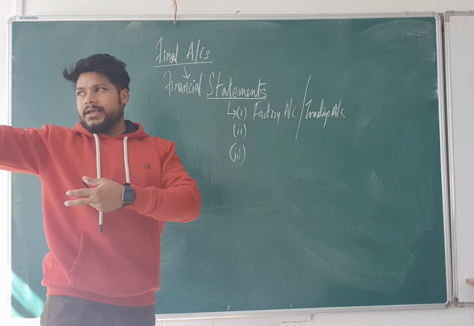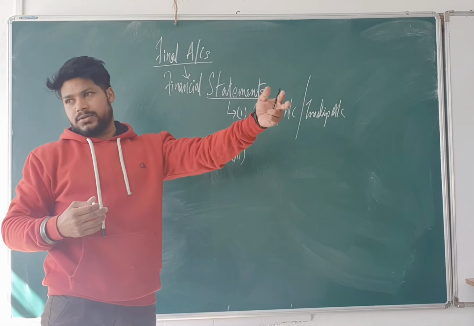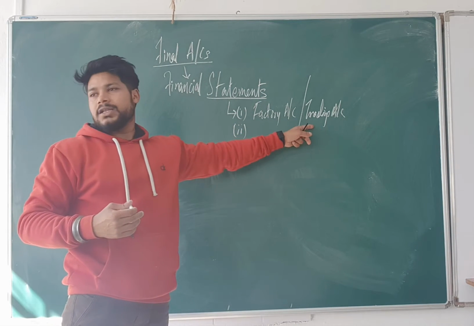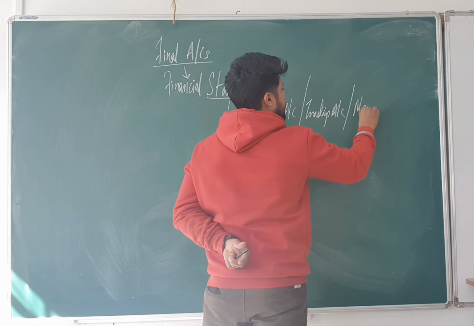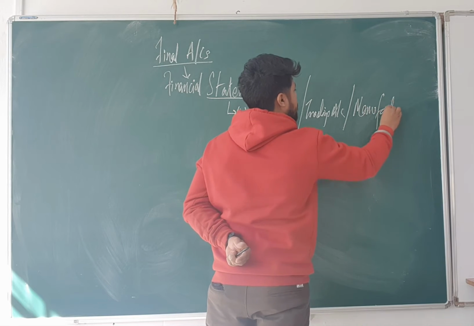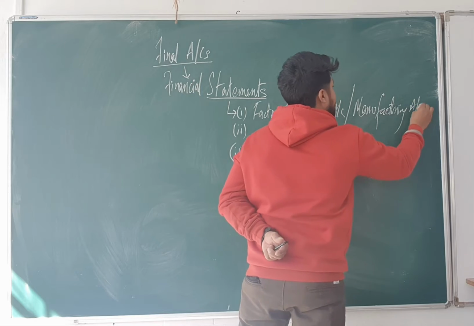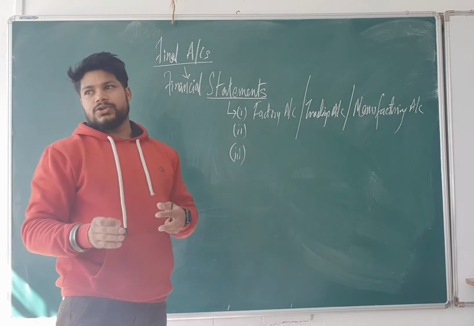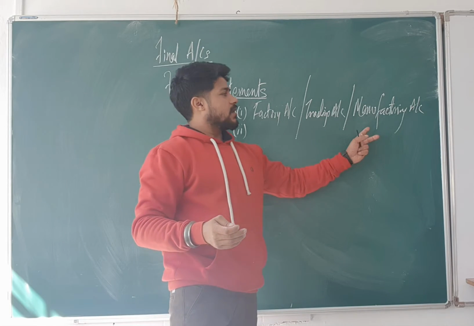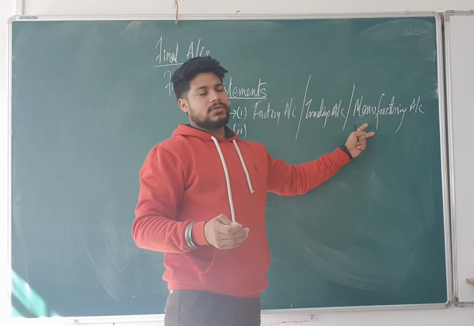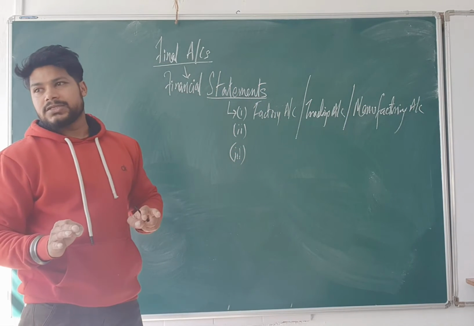You're buying the raw materials, you're buying all the things, whatever is required, and you're selling out your finished goods. So buying and selling, trading account. It is also known as manufacturing account. Why are you calling it a manufacturing account? Whatever activities you're doing for the manufacturing, all the items, all the expenses will come under the manufacturing account or trading account. That's why it is also known as manufacturing account.